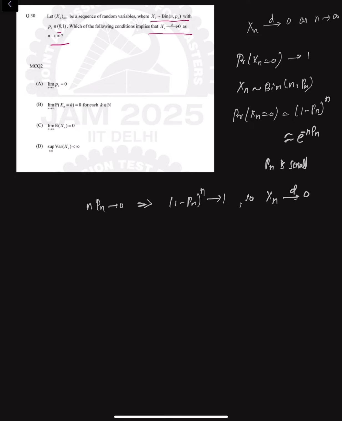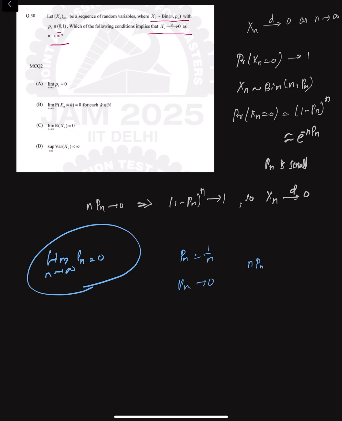Now let's examine each and every option. The first option says the limit as n tends to infinity of pn is equal to 0. This is not sufficient because, for example, if I take pn equal to 1 by n, this pn tends to 0, but n times pn is 1. So the probability that Xn equals 0 is 1 minus 1 by n, whole to the power of n, and this tends to e to the power of minus 1 as n tends to infinity. So this is clearly not equal to 1, and the first option is clearly wrong.